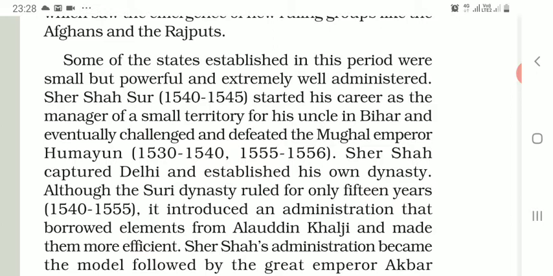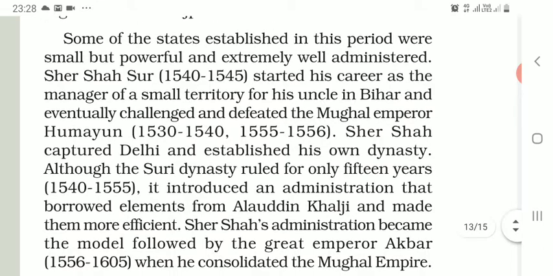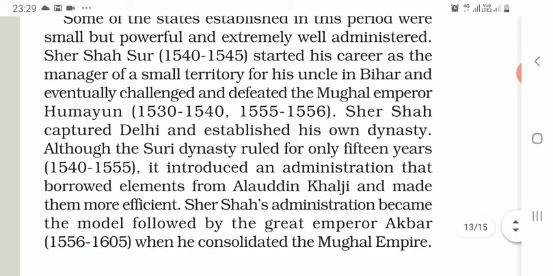Sher Shah Suri started his career as the manager of a small territory, a small kingdom, for his uncle in Bihar. But after some time, he challenged and defeated the Mughal emperor. And what was his name? Humayun. Humayun was the father of Akbar. Sher Shah captured Delhi and established his own dynasty, the Suri dynasty.